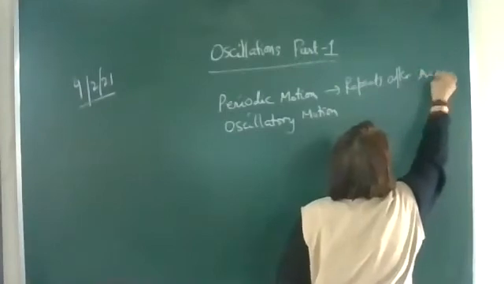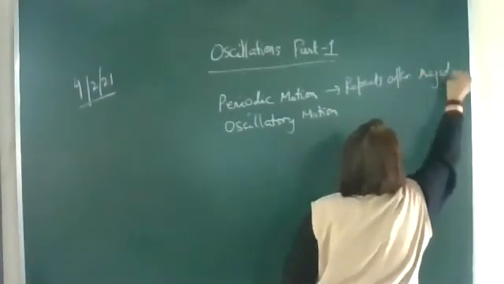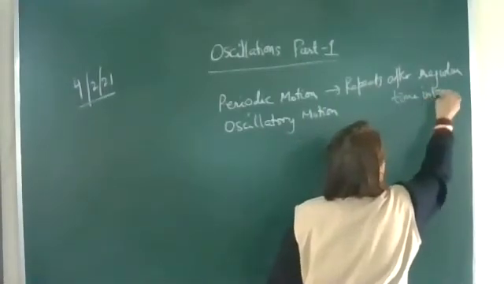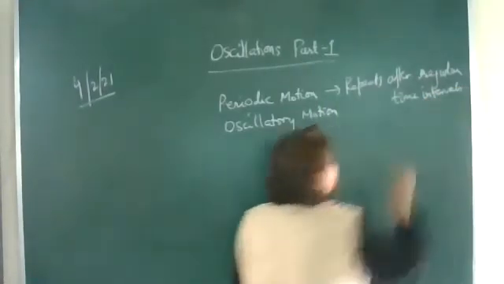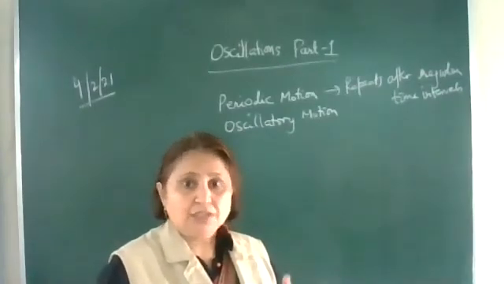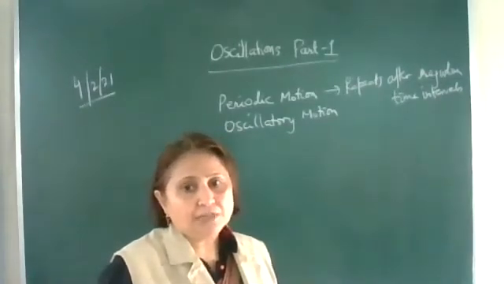Such a motion we call periodic motion. Examples are like the rotation of the earth about its axis.